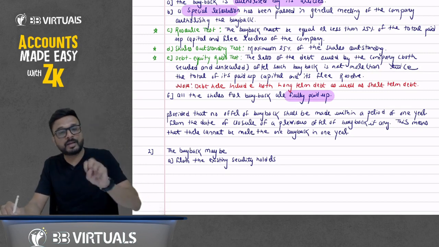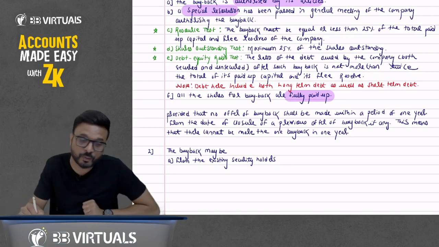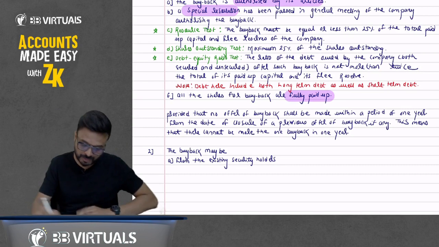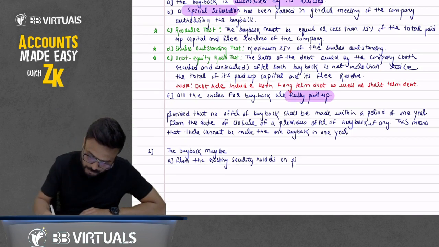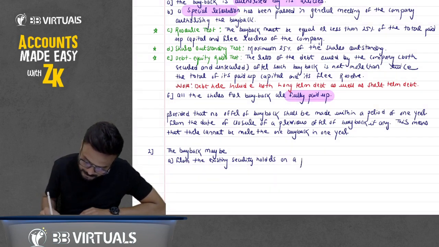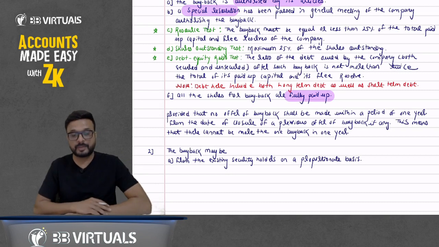So from where can we purchase those 25% equity shares when we do the buyback? From the existing shareholders or security holders on a proportionate basis. Write down: on a proportionate basis. What do you mean by proportionate basis?